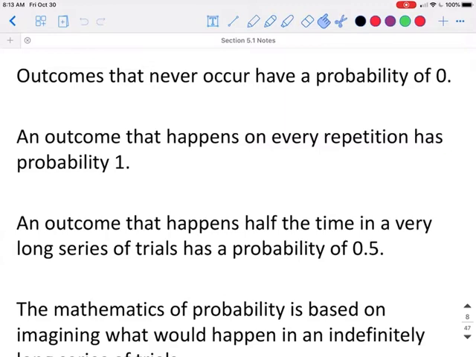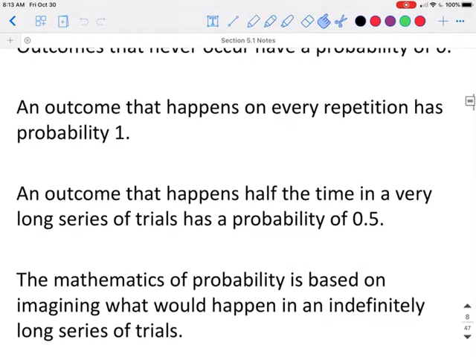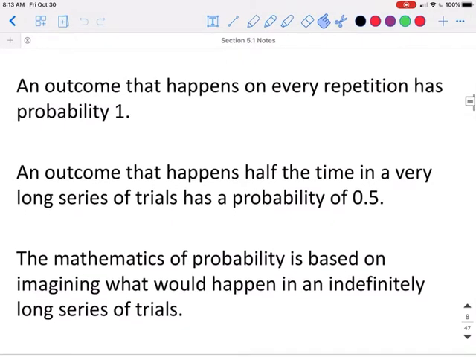An outcome that happens on every repetition has a probability of 1. An outcome that happens half of the time in a very long series of trials has a probability of 50%, or 0.5. The mathematics of probability is based on imagining what would happen if an indefinitely long series of trials were completed.